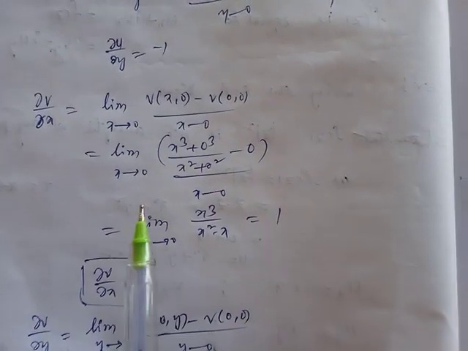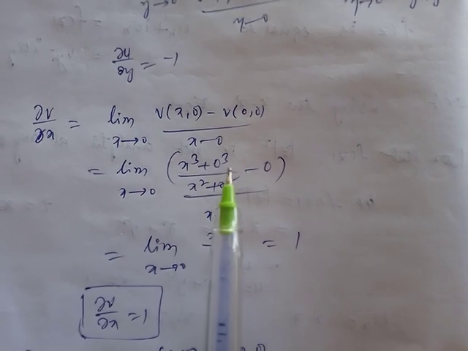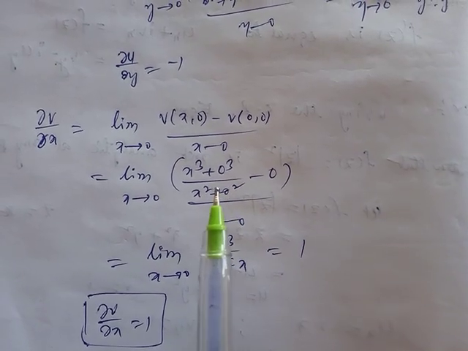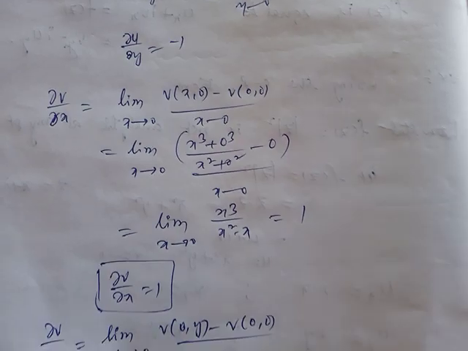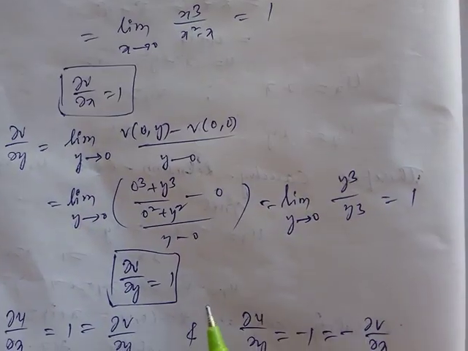Similarly, for v, v of (x, y) is (x cube plus y cube) by (x square plus y square). Put y equal to 0 one time and put x equal to 0 the second time. You will get the vx value 1 and the vy value 1.